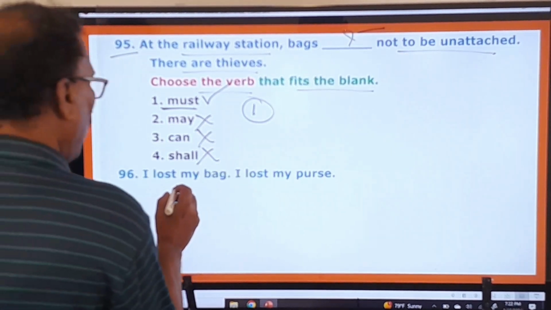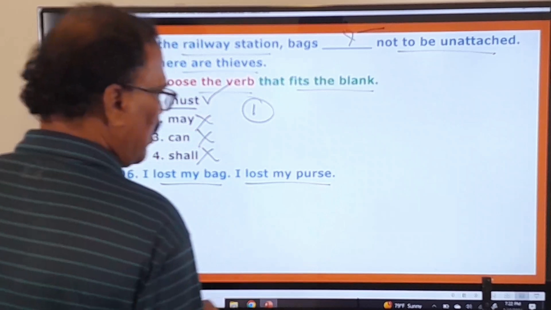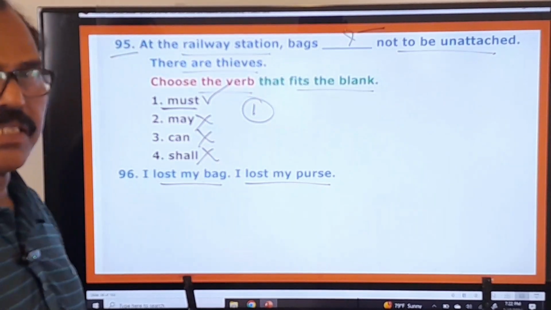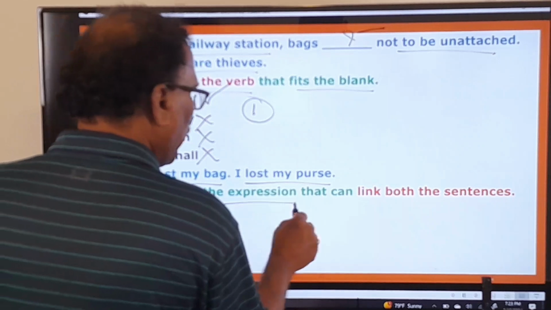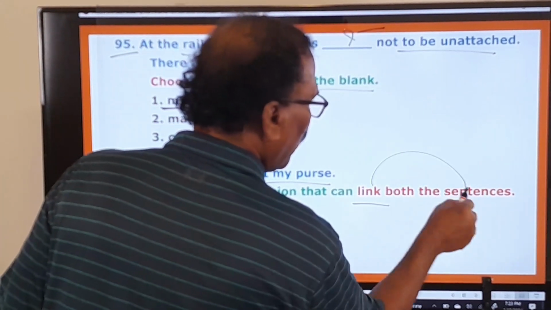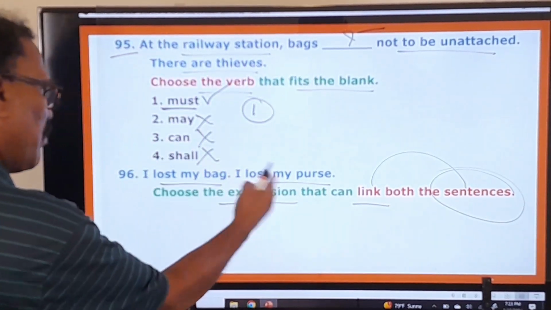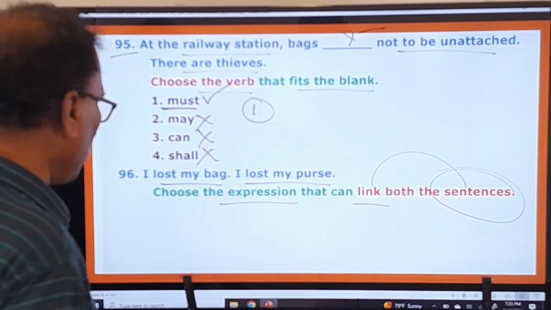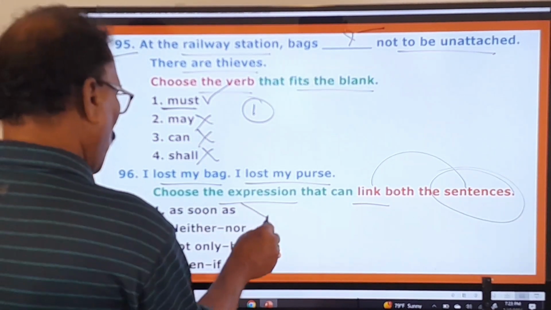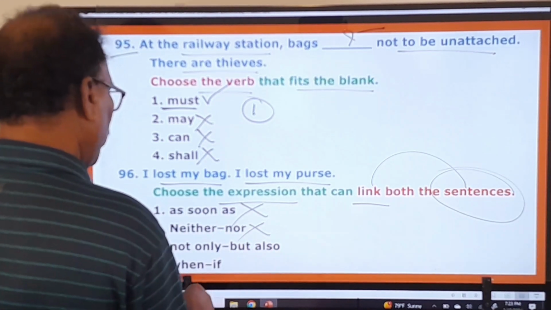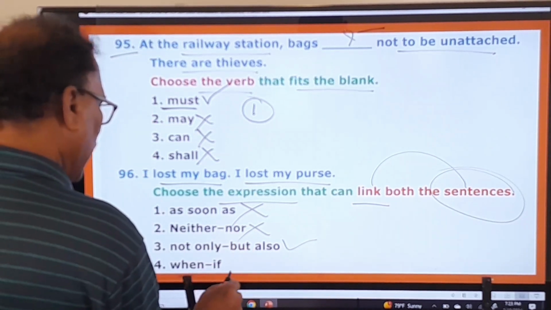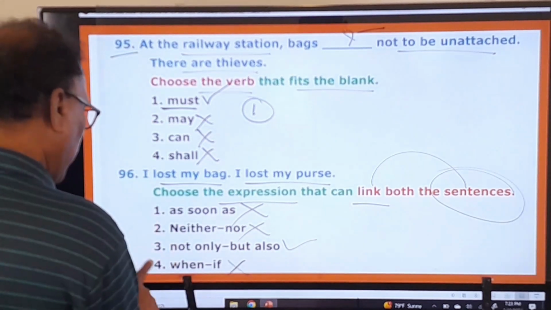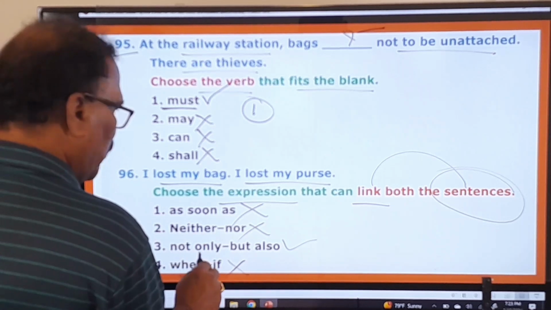96th one. I lost my bag, I lost my purse. So two small sentences are given, and now what is the examiner asking you to do? Choose the expression that can link both the sentences. How can we join these two sentences together? As soon as, no, neither nor, no. Not only but also we can use this one. Yes. When, if, no. So first one, second one, fourth one are wrong. Only the third one is the right one.